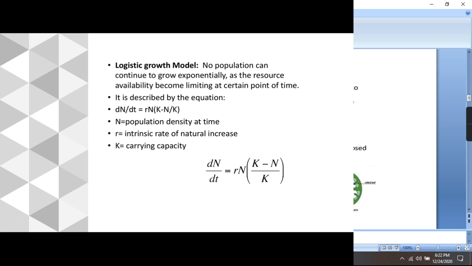N is the population density at time t, r is the intrinsic rate of natural increase, and K is the carrying capacity. Carrying capacity means the maximum number of individuals that a particular area of the ecosystem can provide resources for. So after carrying capacity, if the ecosystem is full, no more individuals are going to be added to it.